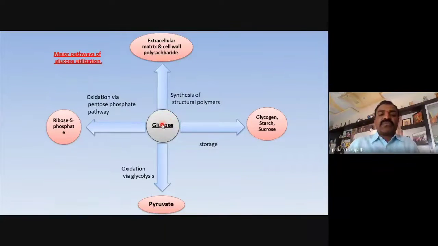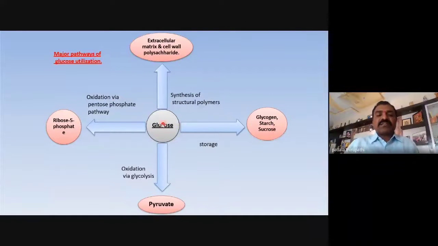Whether the glucose is going to synthesis of structural polymers, so glucose is necessary. See here, glucose is utilized to synthesize the extracellular matrix or cell wall or polysaccharide. Whether the storage of the glucose, even the excess of the glucose in human beings, even in plants, the glucose is converted into glycogen, starch, or sucrose.